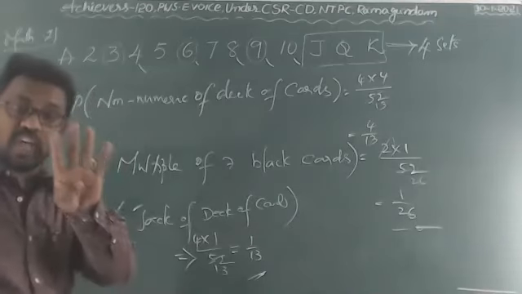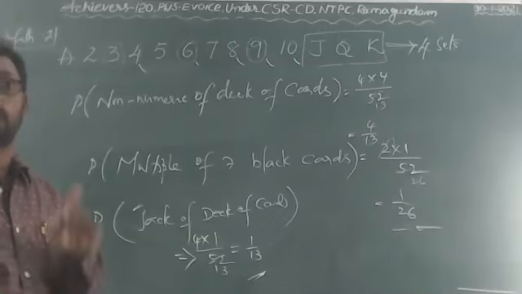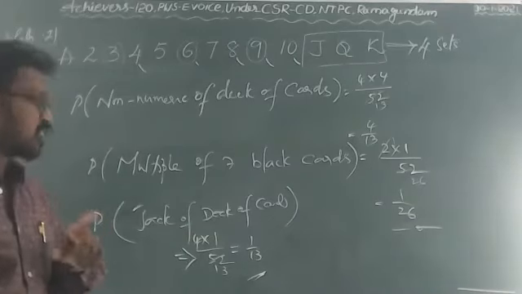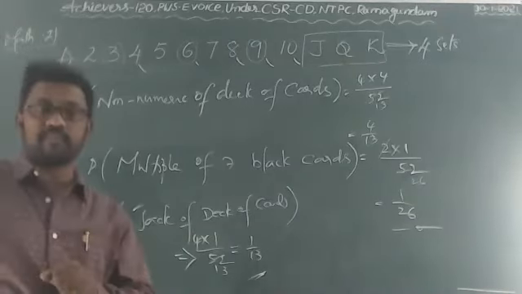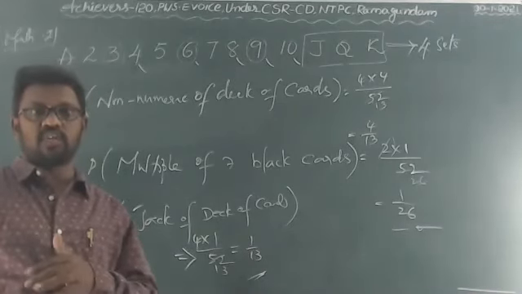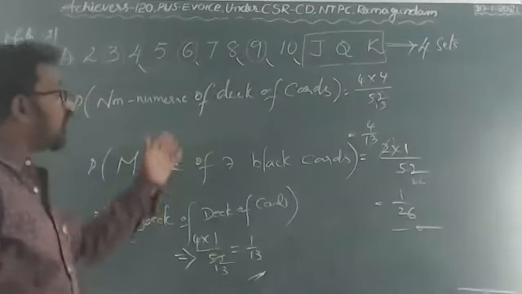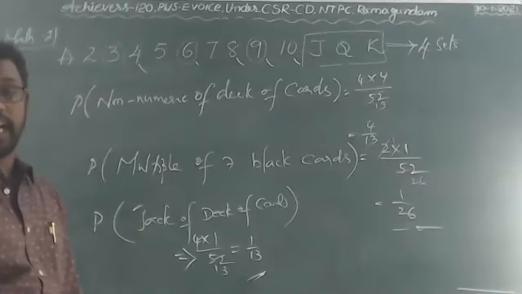So 1 by 13 is the probability of getting a jack from a deck of cards. 4 jacks will be there, 4 by 52. 4 ones are 4, 13s are 52. So that is nothing but 1 by 13. Everything related to the deck of cards is very easy.